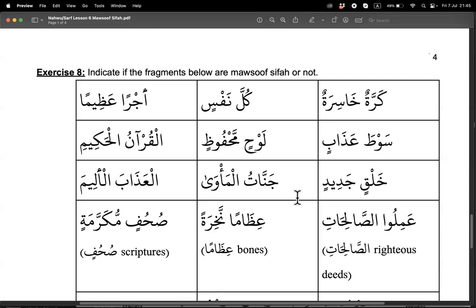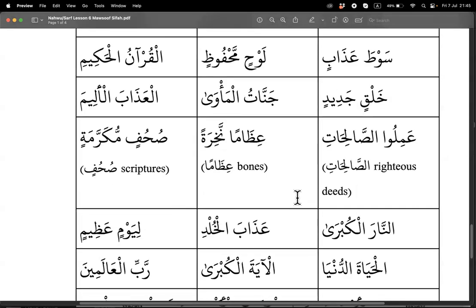Al-Azab Al-Alima. Mawsoof Sifah. Good. Amilus solihati. Not Mawsoof Sifah. Good. Idhaman nakhirah.